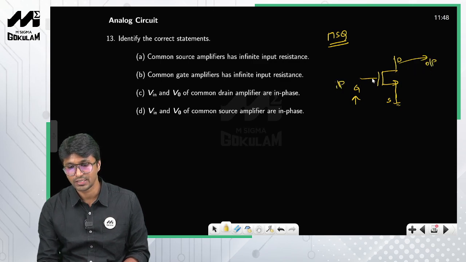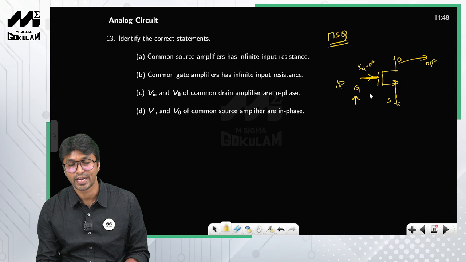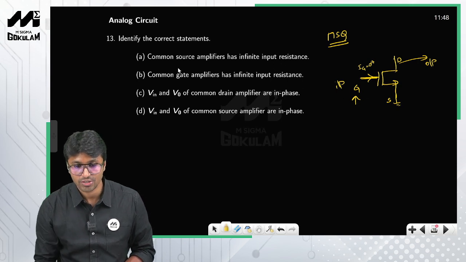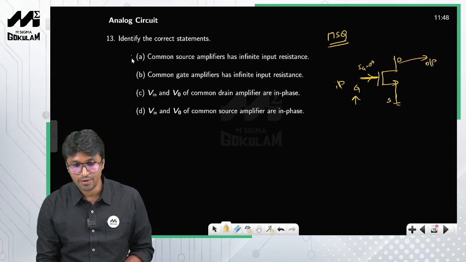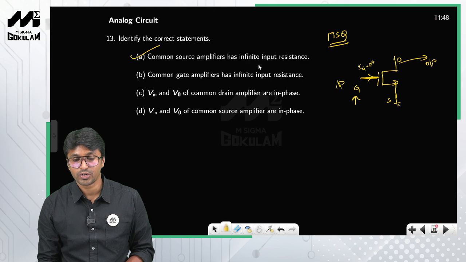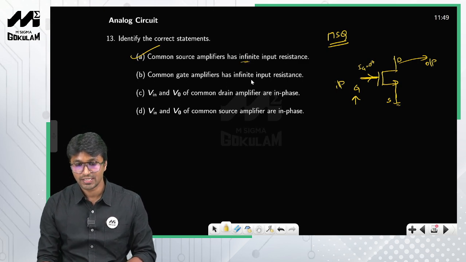So you can clearly see that since input is applied at the gate terminal, we know that there is an insulating layer at the gate terminal. So therefore the current into the gate terminal is nothing but 0. So Ig is equal to 0 amperes, and therefore I can conclude that the input impedance is infinite, right? So therefore for common source amplifiers the input resistance is infinite.